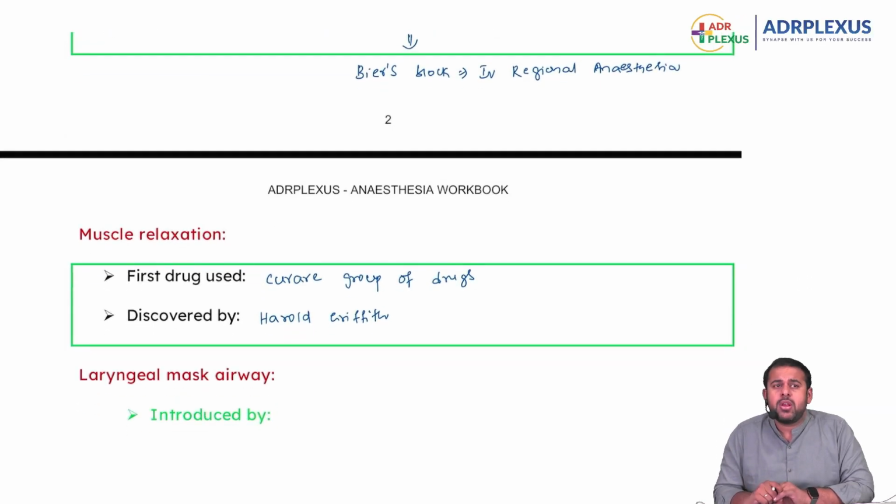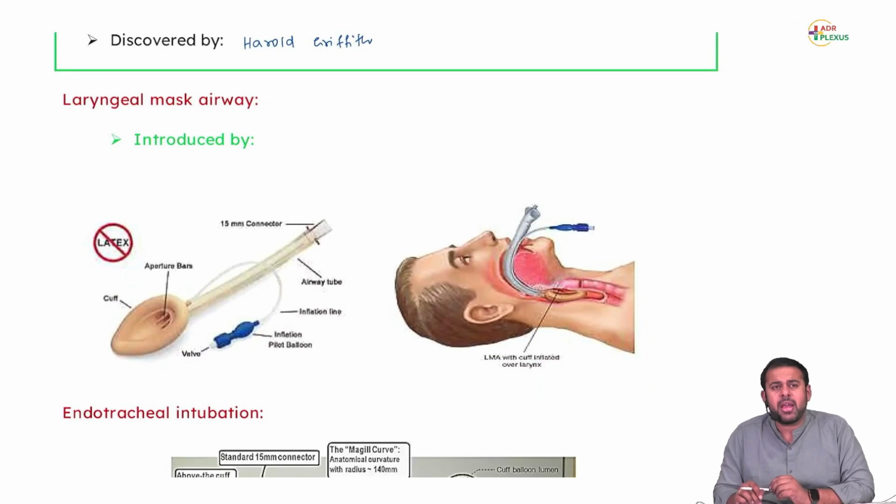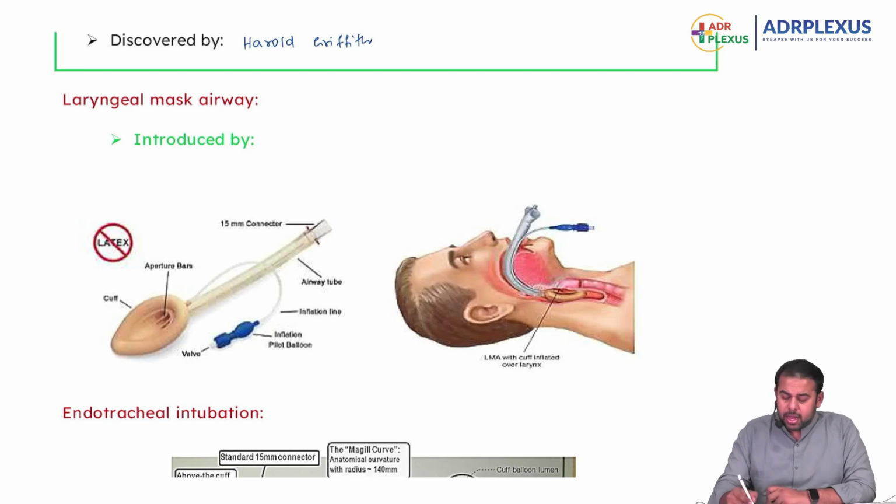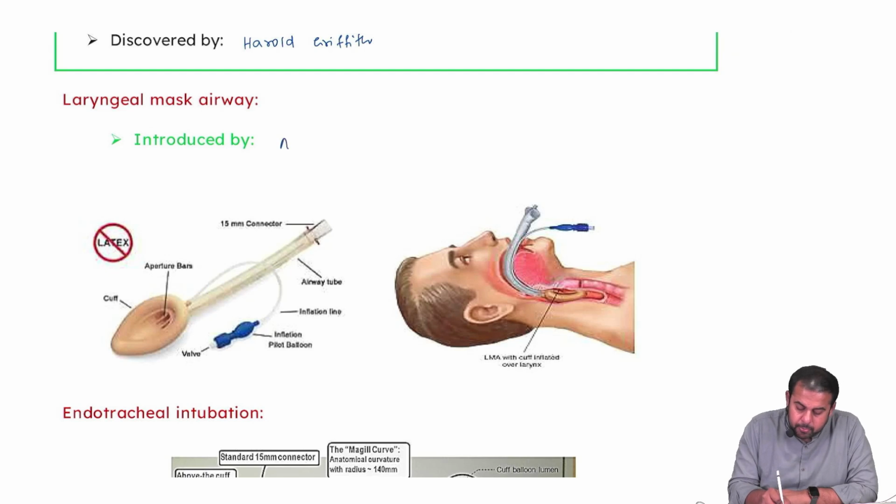Then, coming to laryngeal mask airway. How many of you have seen this LMA in your operation theaters? This is the LMA, laryngeal mask airway. It was introduced by Archie Brain.